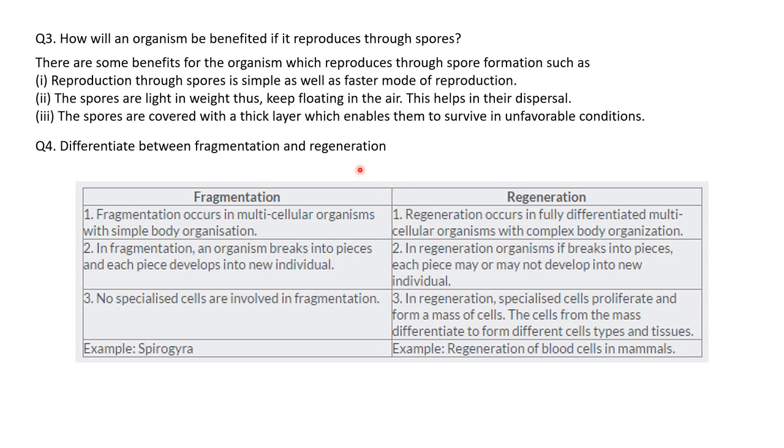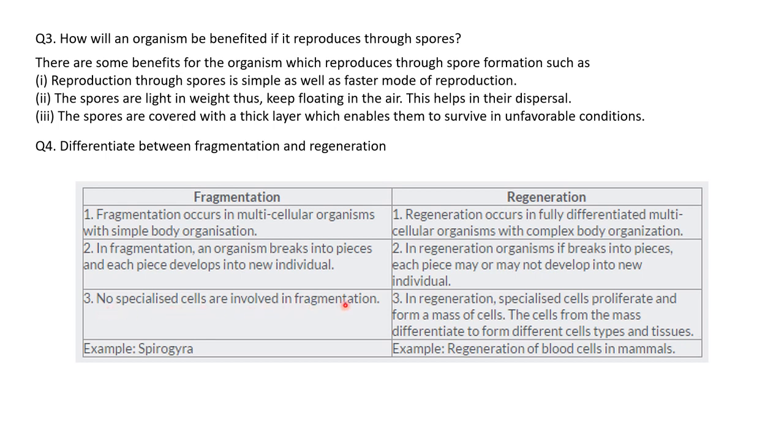These organisms regenerate into a complete individual from a single segment of their body part. Whereas human beings and lizards, as we have seen, have a power of regeneration, but only a particular organ has that power. Then the third point: no specialized cells are involved in fragmentation.